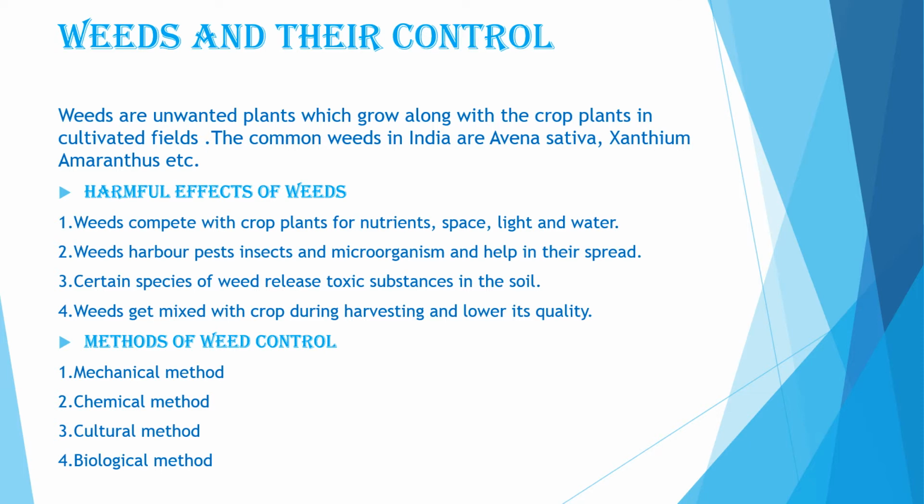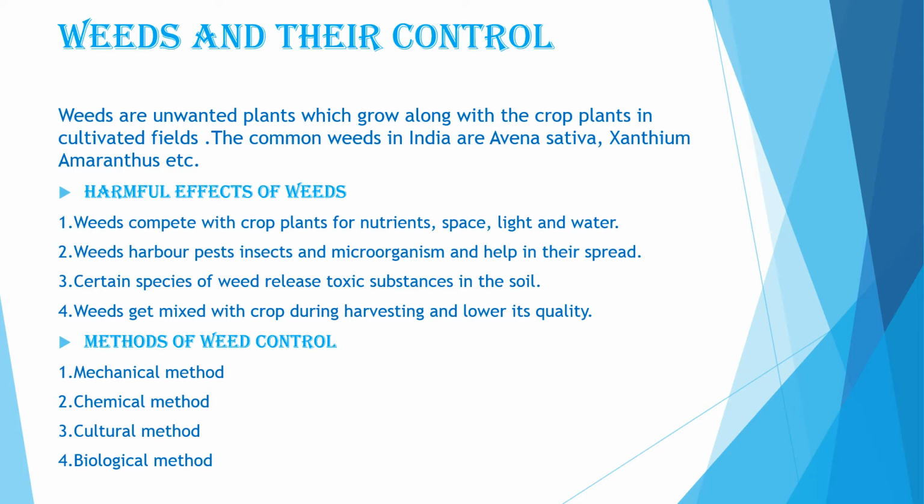Second is the cultural method. Weed growth can be controlled by timely sowing of seeds in properly prepared seed beds, adopting intercropping and crop rotation patterns that we have already studied. Third is the chemical method. Weeds can be destroyed by spraying specific chemicals called weedicides. Some of the common weedicides that we use in our crops are 2,4-D, that is 2,4-dichlorophenoxyacetic acid, atrazine, butachlor, isoproturon, etc.